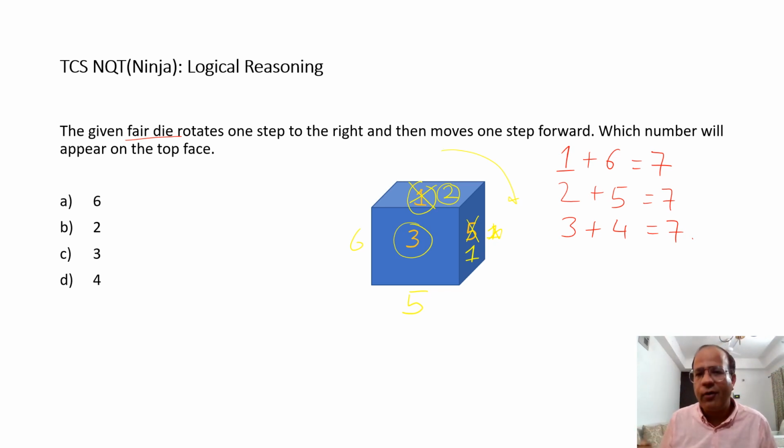Now it is going to make a forward transition. So what will happen on the forward transition? You would agree this 1 would remain as it is, and this 3 is going to go on top. It is going to roll like this. So 3 is going to come on the top face, and that solves our question. So what is going to be on the top face? It is going to be 3, which is our answer.